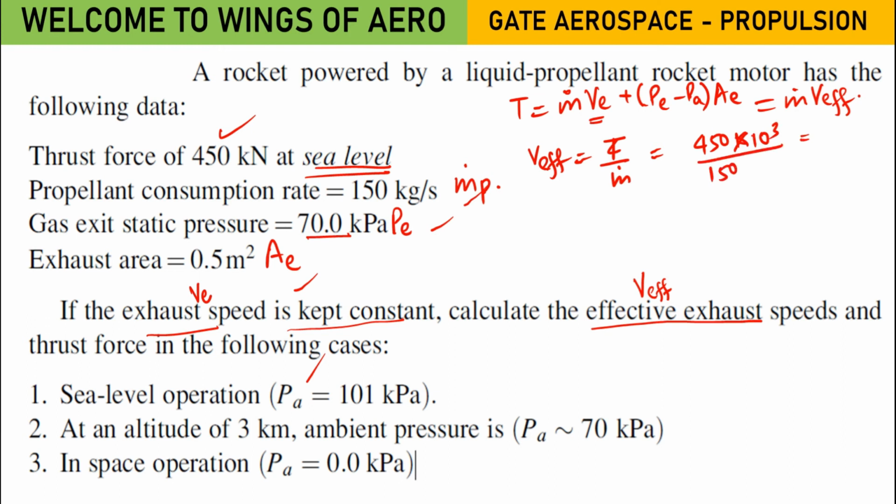We will get the effective exhaust velocity at the sea level condition. The sea level thrust is already given, so no need to find it. So tell me the value. What will be the value of V effective at the sea level condition?